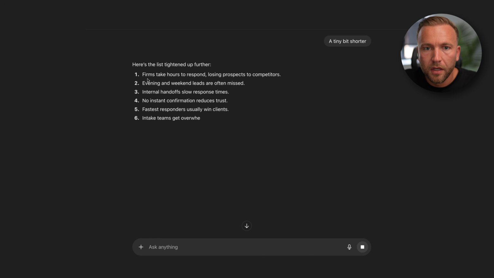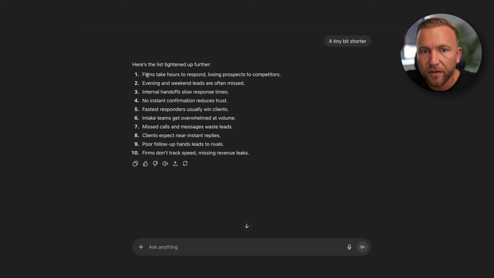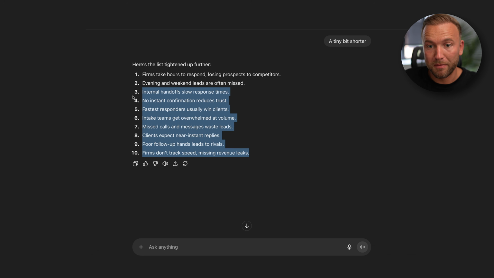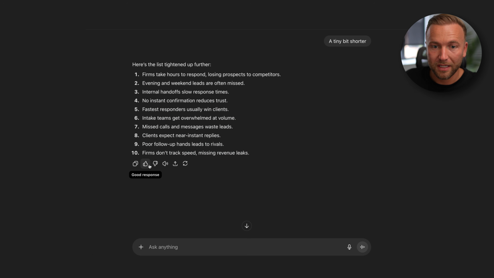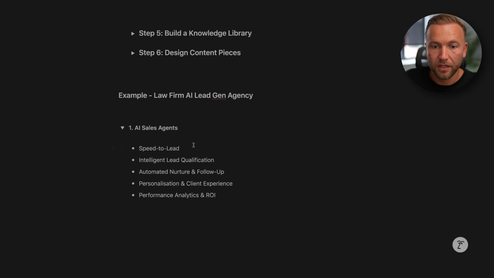Perfect. So here's a list of 10 pain points. Firms take hours to respond. That was my first one. Losing prospects to competitors. Evening and weekend leads are often missed. Great. Internal handoffs slow response times. No instant confirmation reduces trust. Fastest responders usually win clients. Intake teams get overwhelmed at volume. Missed calls and messages waste leads. Clients expect near instant results. Poor follow-up hands leads to rivals, and firms don't track speed, missing revenue leaks. So these are great pains, great pains in relation to speed to lead.